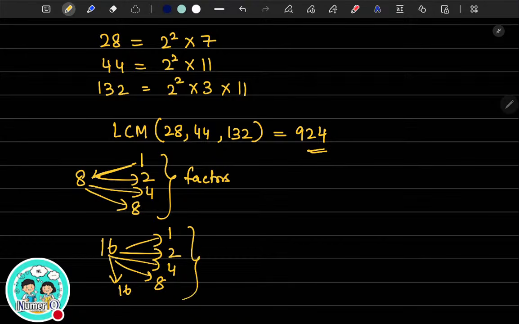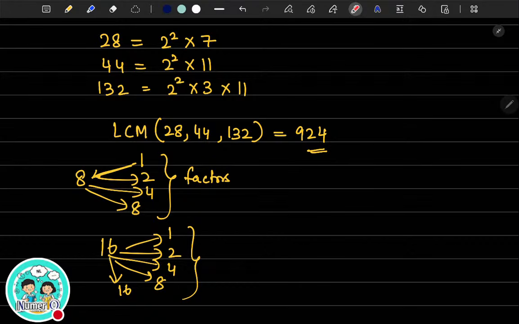So what do you mean when I say factors? These are the set of natural numbers that can divide a given number perfectly. They are called factors. So for 16, these are the only numbers which can divide. 16 divided by 1 is 16, 16 divided by 16 is 1, 16 divided by 8 is 2. So these are the natural numbers which can divide 16 perfectly.